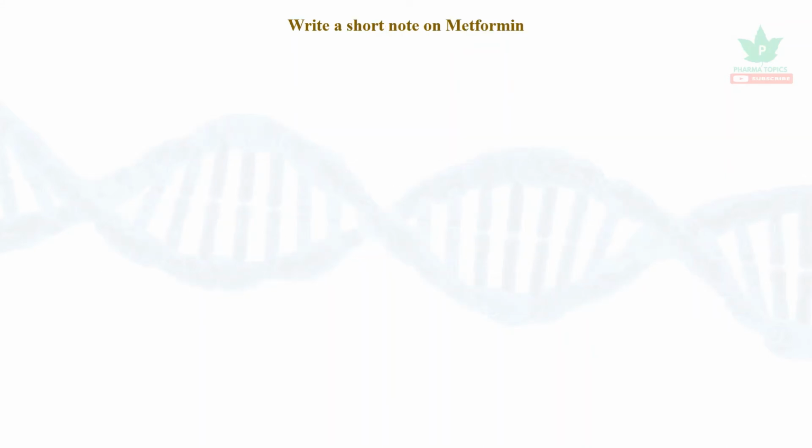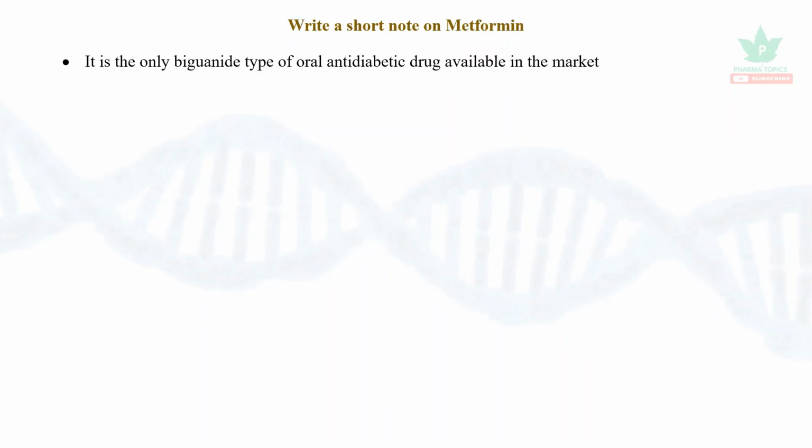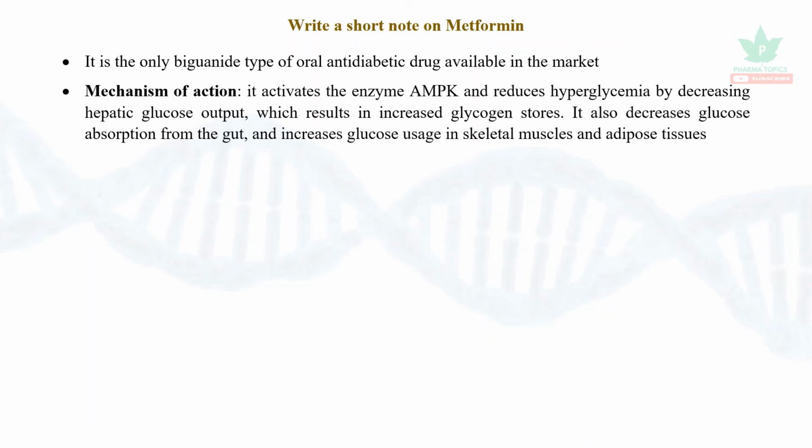Next is a short note on metformin. It is the only biguanide type of oral anti-diabetic which is available in the market. Mechanism: it activates the enzyme adenosine monophosphate kinase and reduces hyperglycemia by decreasing hepatic glucose output, and that results in increased glycogen stores.